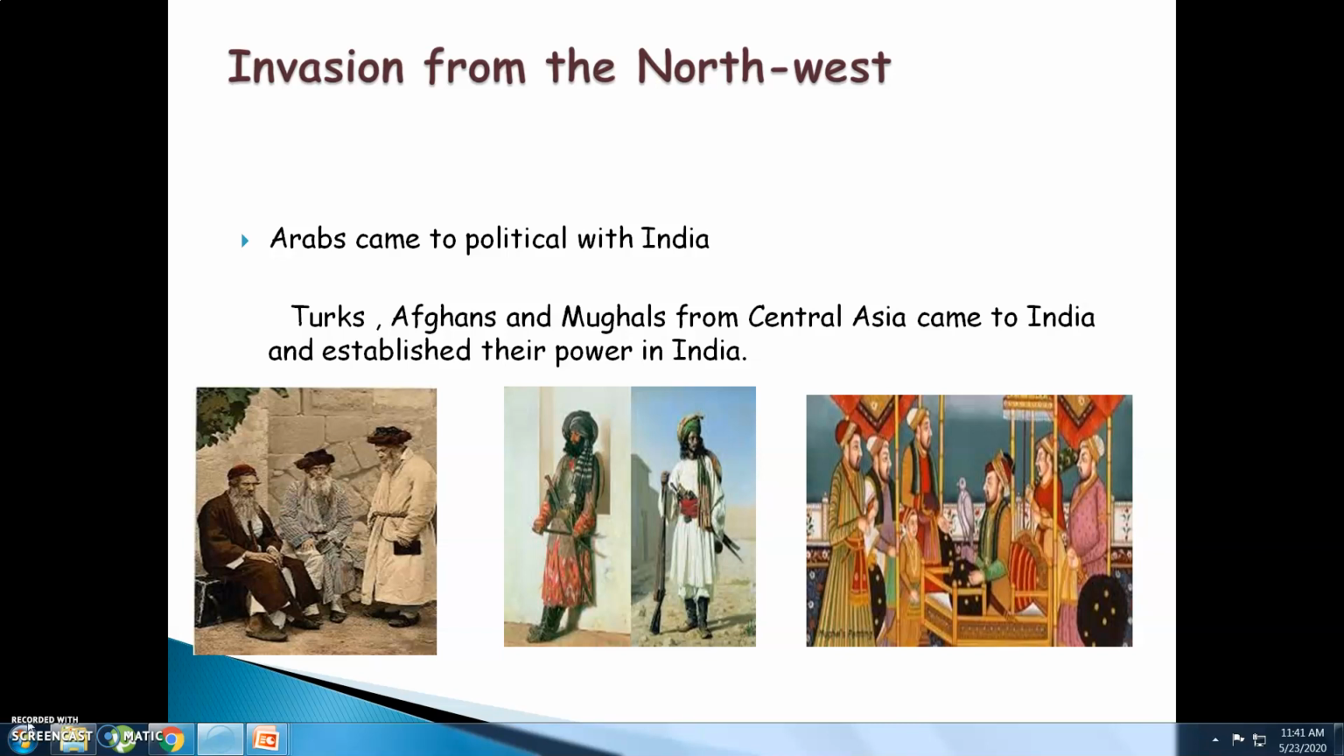Arabs were the first foreign powers to come to India in terms of political contact. Next were Turks, Afghans and Mughals from Central Asia who came to India and established their power in the country of India.